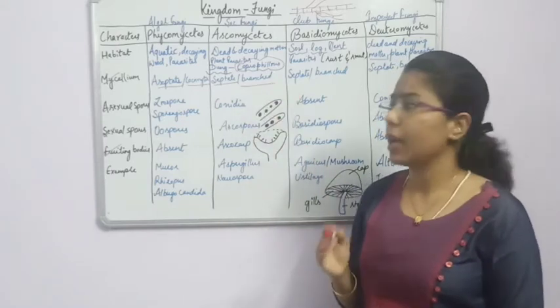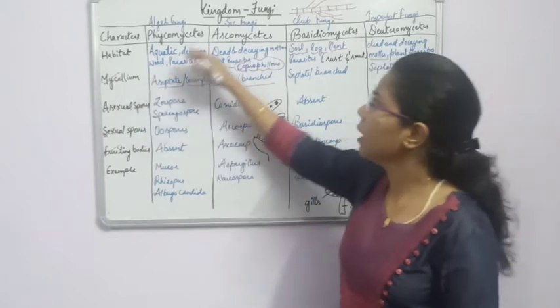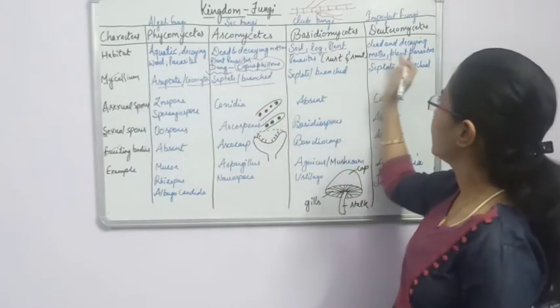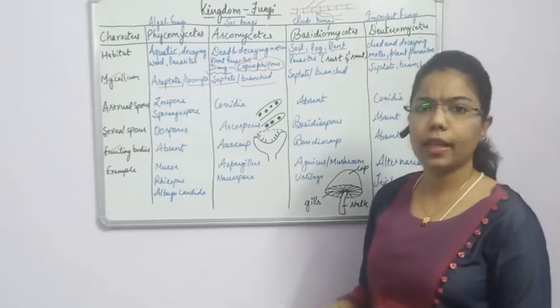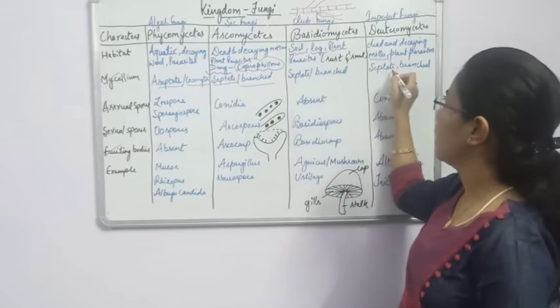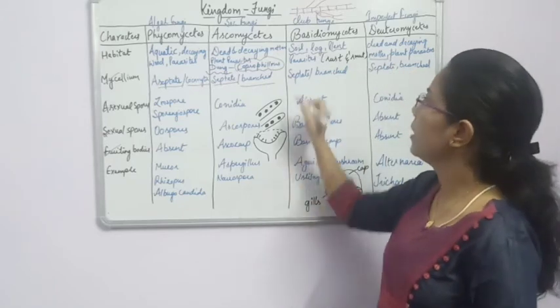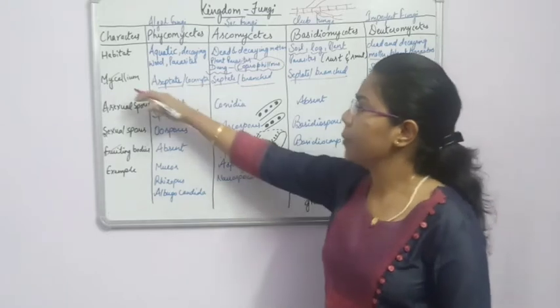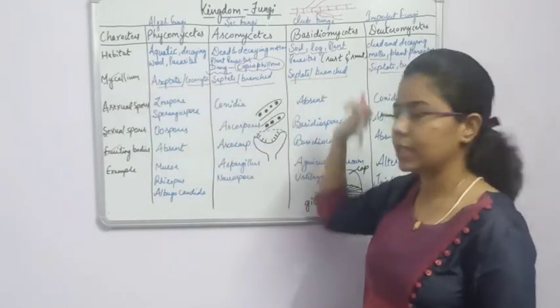Now if you look at the Basidiomycetes and Deuteromycetes, the same characteristic is present. The mycelium is septate and branched in both. So here we have classified on the basis of mycelium.